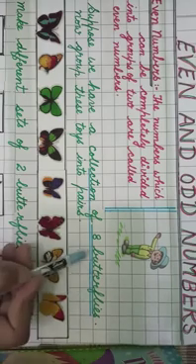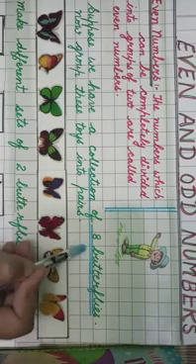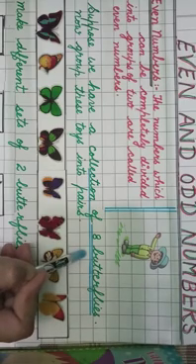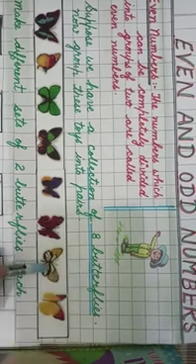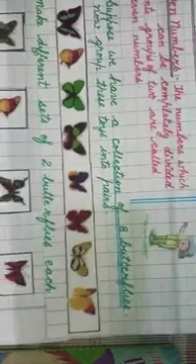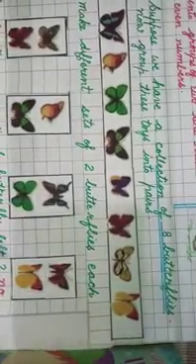We are having 8 butterflies and we are to divide these 8 butterflies into pairs. Now if we divide these butterflies into pairs, then how many sets will we get?